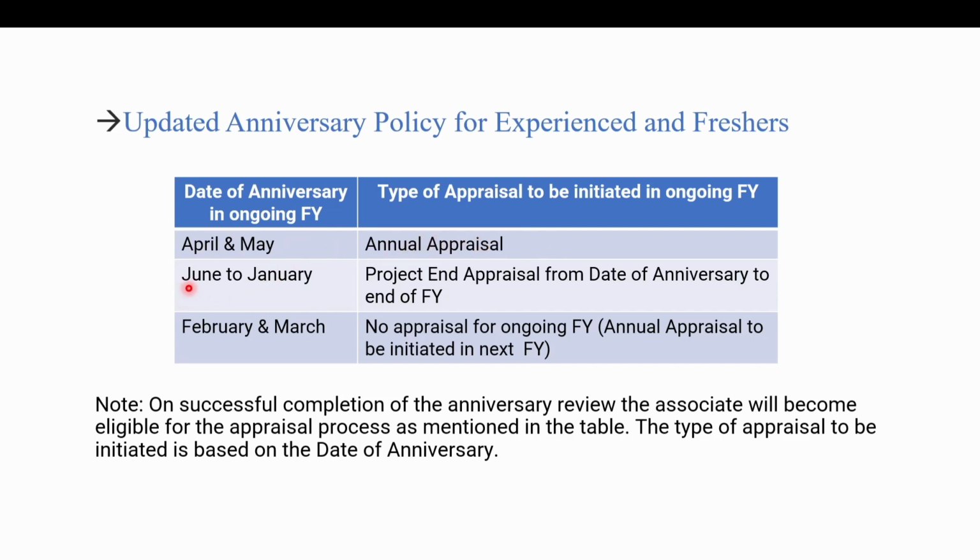Now the next thing is that if you have joined in the June to January period, then you have to add a project end appraisal from date of anniversary to the financial year end. The third thing is that if you have joined in February and March, then there is no appraisal for the ongoing financial year; the annual appraisal is to be initiated in the next financial year. All these things are after completing your first, that is the final anniversary. So you will not be able to raise any kind of appraisal if you have joined in February to March. I hope you got your point.